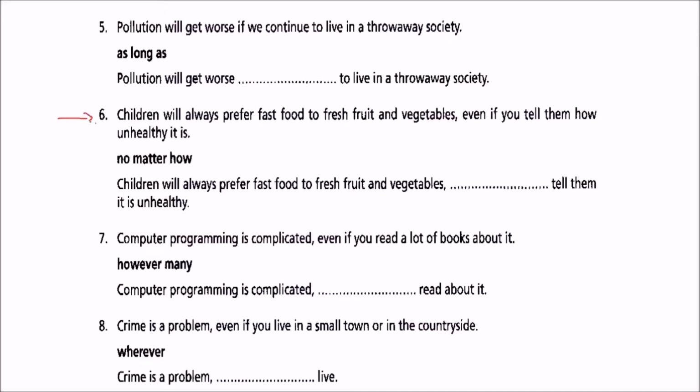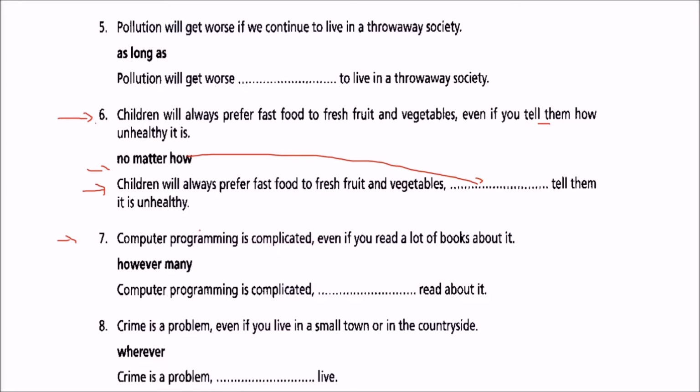So coming to sixth, children will always prefer fast food to fresh fruit and vegetables, even if you tell them how unhealthy it is. And we have to use this no matter how. So in this second one of this pair, children will always prefer fast food to fresh fruit and vegetables. And what we are going to use here is, no matter how much you tell them it is unhealthy.